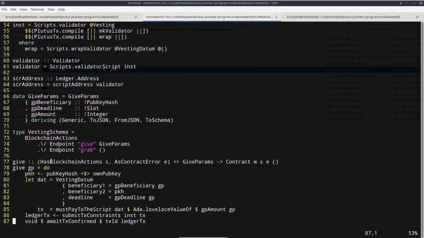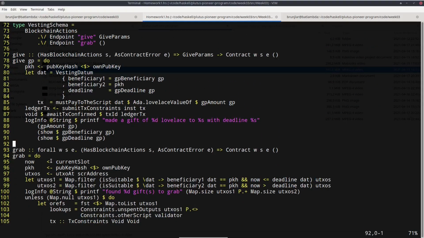Everything else should be complete, and I also modified the give and grab. So the give simply sets the given beneficiary as beneficiary 1 and the wallet itself as beneficiary 2. So the giver can grab back once the deadline has been reached and passed.